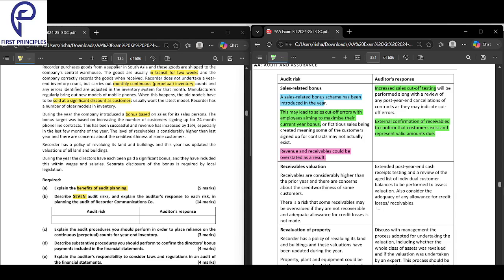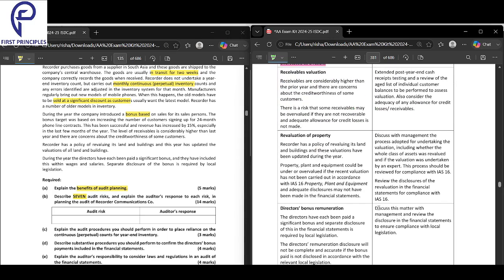So increase the sales cutoff testing and perform external confirmation of receivables to confirm that the customers exist and represent a valid amount due. What you should also do is an external confirmation of receivables to confirm that the customers actually exist and represent a valid amount due. Very important. That is about this.